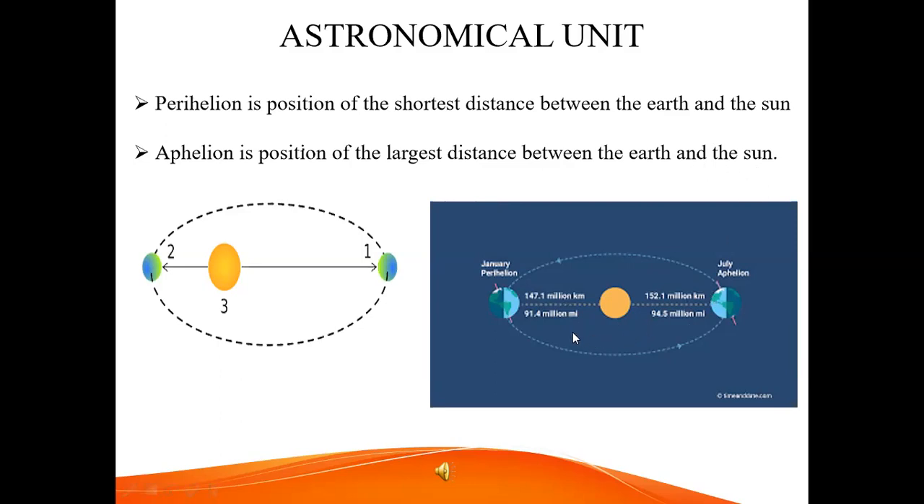See the first picture. 1 and 2 are earth, 3 is sun. The distance between 3 and 1 is the aphelion position, that means the largest distance. The distance between 3 and 2 is the perihelion position, that is the shortest distance between sun and earth.